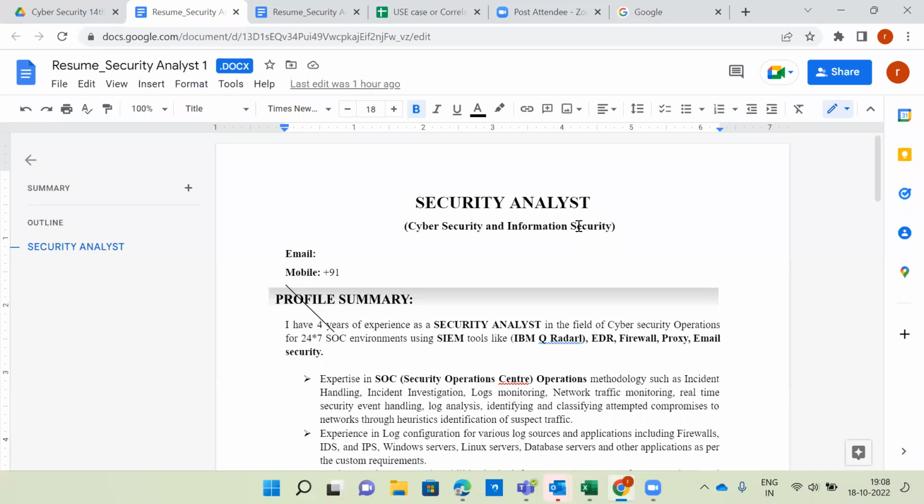Consultant, security consultant. Is it a more than security analyst role or less than security analyst role? Did you understand my question? Is the security consultant role less than or more than the security analyst role? More than, sir. More than.